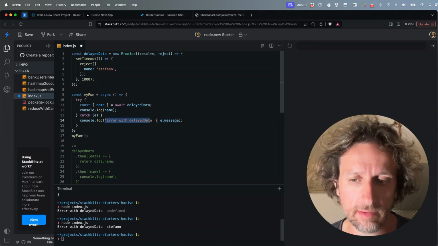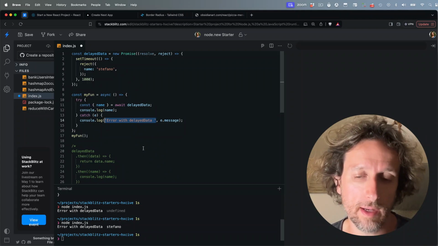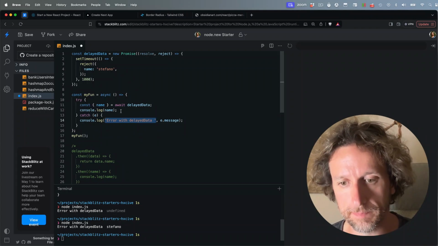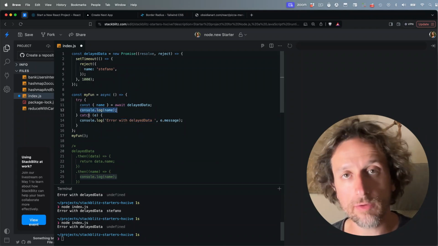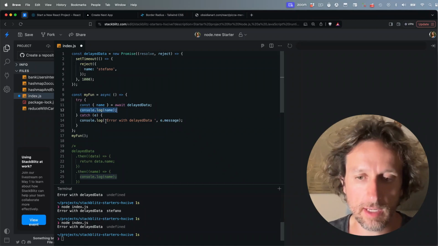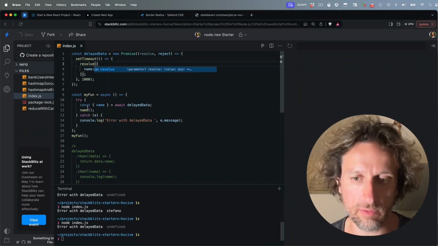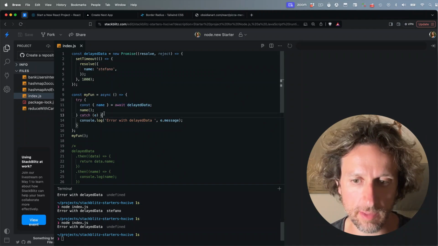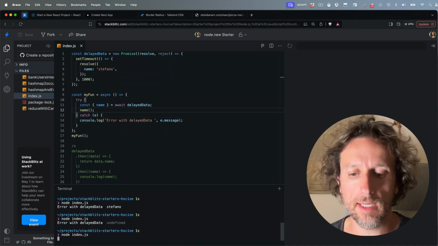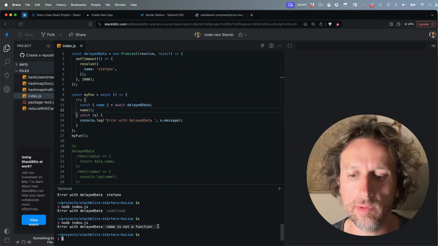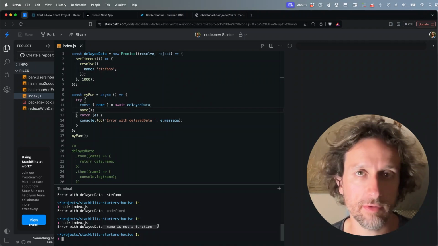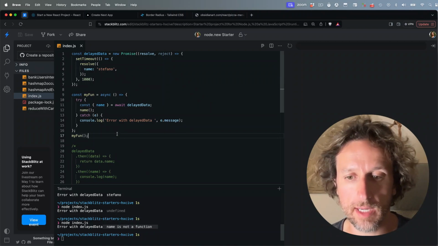The important thing is that this error should be very clear about where it originated from. You are using catch, which is the same as the try catch for errors. So if I try to call name as a function, actually resolve this, so it will not throw at this point, but it will reach this line. And if I try to run the code, you will see I get the error, name is not a function, which is the actual JavaScript error.